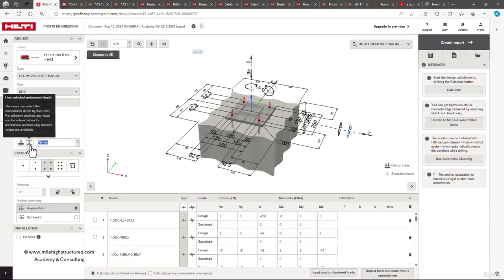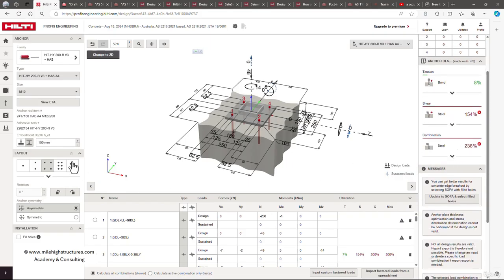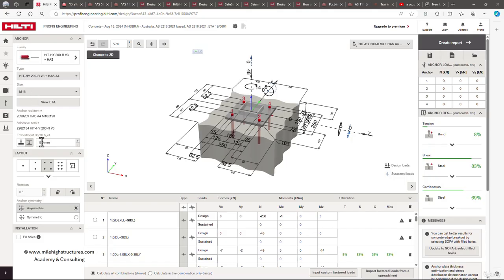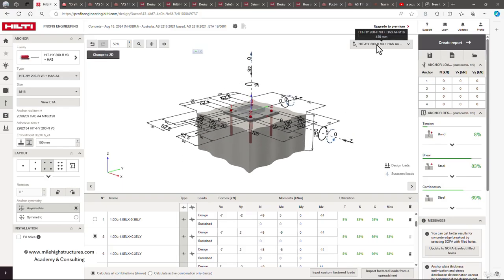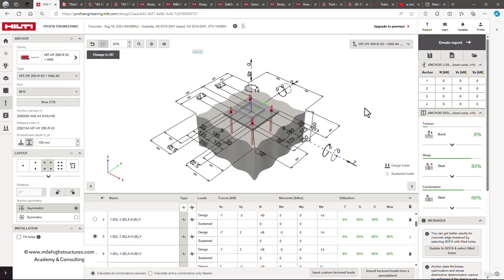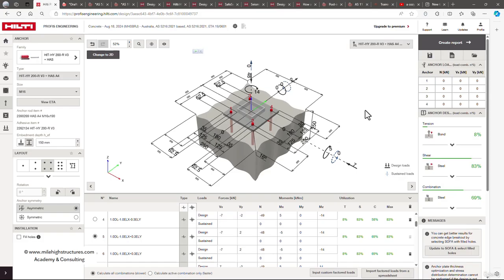So instead of 75, let us say we proceed with 150 mm. So with 150 mm also it is facing an issue. So we can increase the diameter also here. So by increasing the diameter to M16 and keeping the embedment depth as 150 mm, we can see here that the ratio is approximately near 83%. So this is how, instead of the mechanical, if we require, we can proceed with the chemical anchors also, that is with the HIT HY 200 RV3 and HAS A4 M16 chemical. So that is the basic criteria to calculate the anchor design for the mezzanine platforms, either by keeping mechanical anchors or chemical anchors.